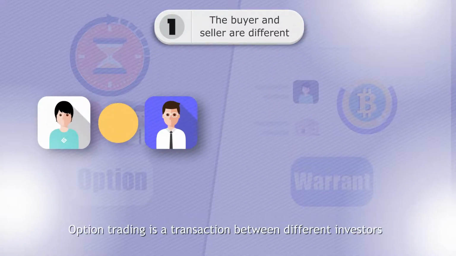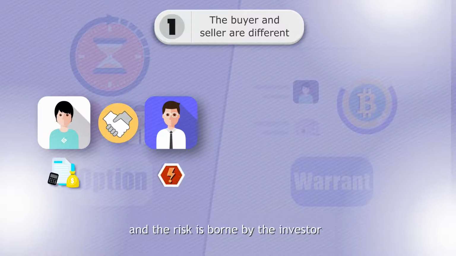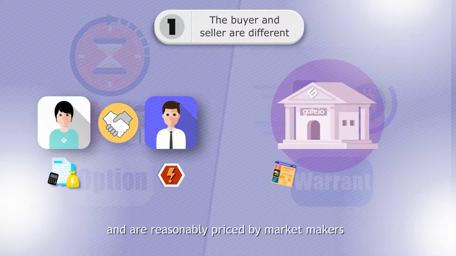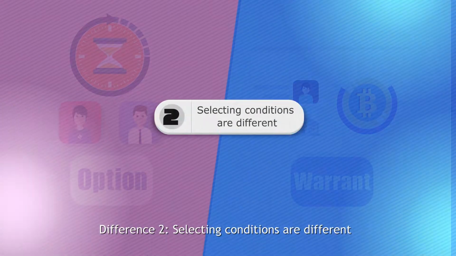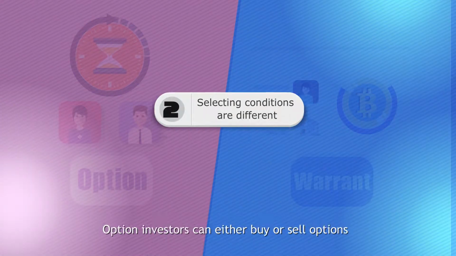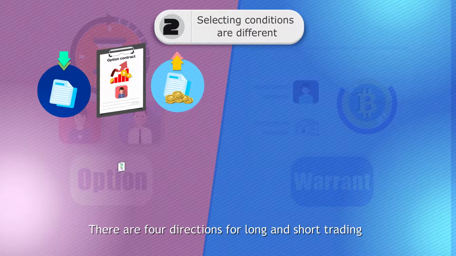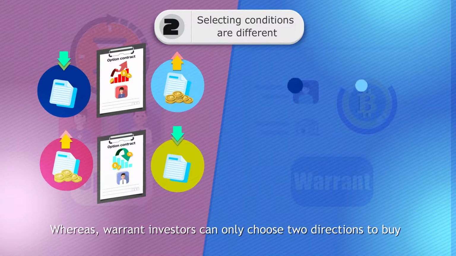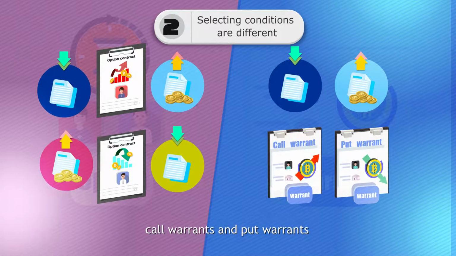Option trading is a transaction between different investors. It is ordinary investors who sell the option, and the risk is borne by the investor. Warrants are issued by financial institutions and are reasonably priced by market makers with better liquidity, and the risk is mainly borne by the institution. Difference 2. Selecting conditions are different. Option investors can either buy or sell options. There are 4 directions for long and short trading, and hedging is also more flexible. Whereas warrant investors can only choose 2 directions to buy: call warrants and put warrants.